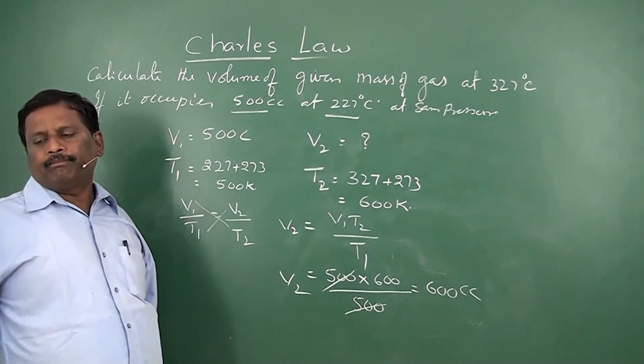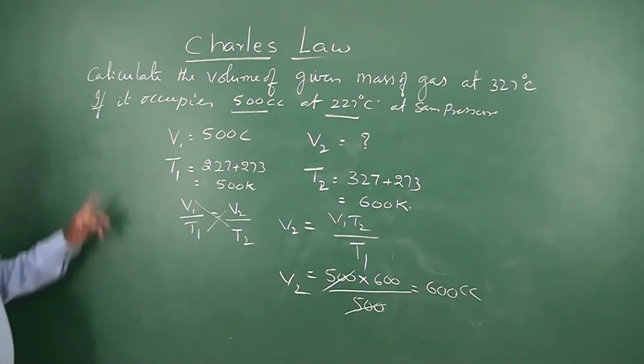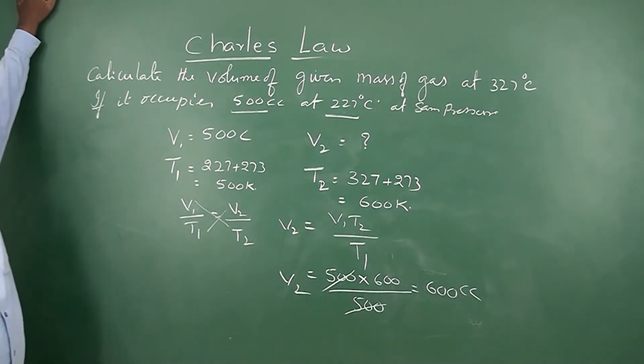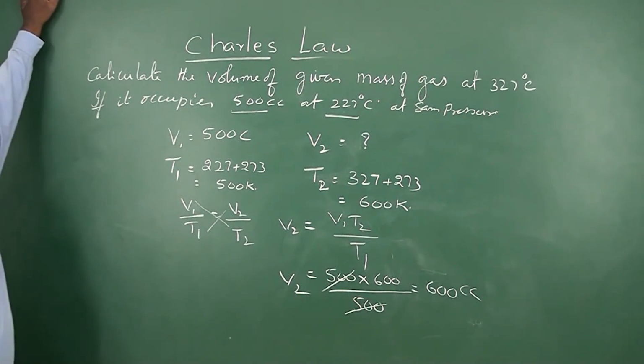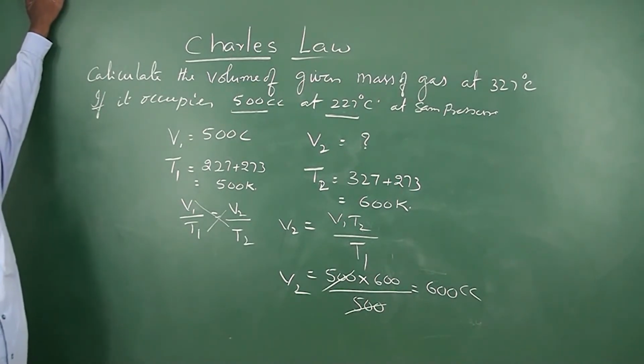So here once again I explain. Certain amount of gas, calculate the volume of the given mass of gas at 327 degrees centigrade if it occupies 500 cc at 227 degrees centigrade. Here we have certain amount of gas, and this gas is occupying 500 cc volume at 227 degrees centigrade.